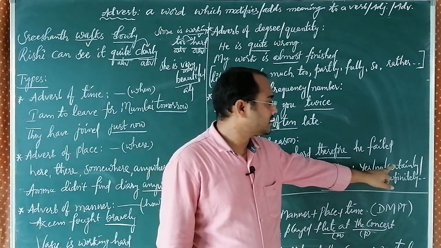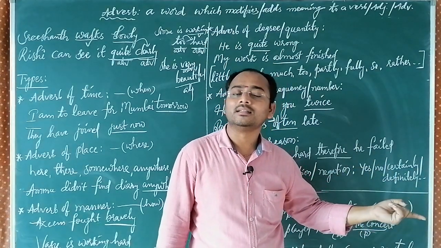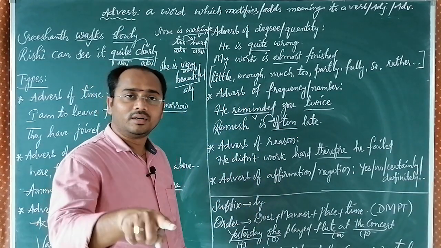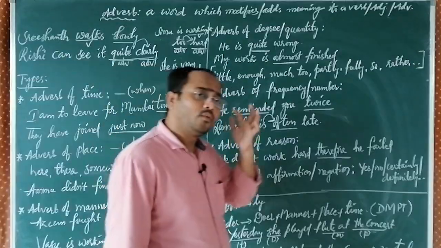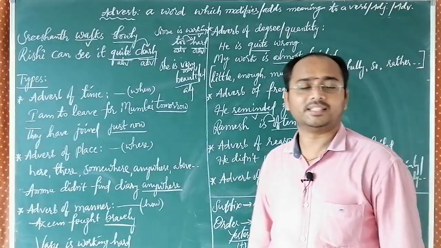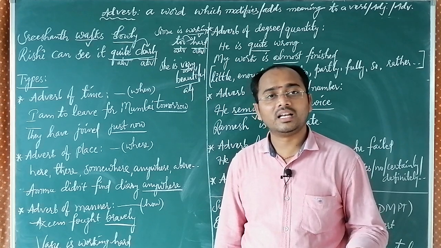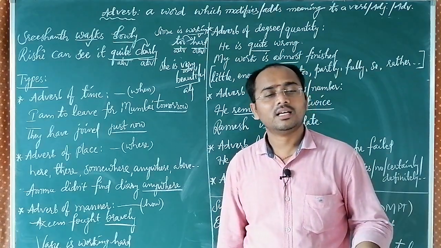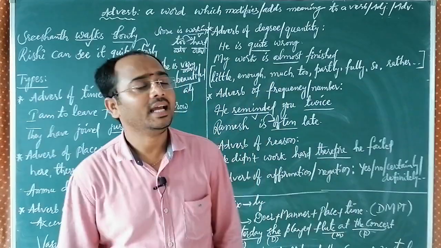When we speak in such a way, we can consider them adverbs of affirmation. Those words are especially certainly, definitely, undoubtedly, yes. And no, not, nothing. These are the words generally used as adverbs of affirmation, positive, and negation, negative. And next, what is the suffix to identify the adverb? There is only one suffix, that is ly. Frequently, quickly, generally, commonly, naturally, undoubtedly, beautifully. So when you add ly, it becomes a suffix to identify the adverb.